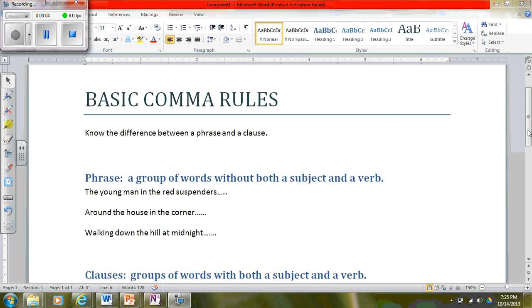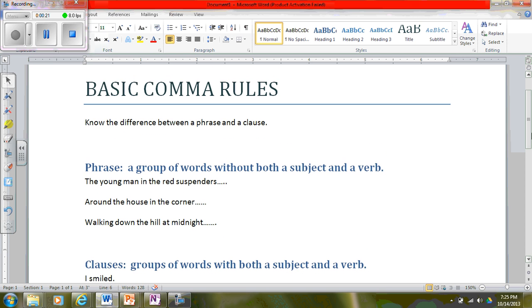Today I wanted to talk to you about some basic comma rules. Throughout the semester we're going to go over different rules for commas. There are quite a few, but if you can understand these basic comma rules, you'll pretty much do well on your grammar in writing and things like that. So let's go over these basic comma rules.